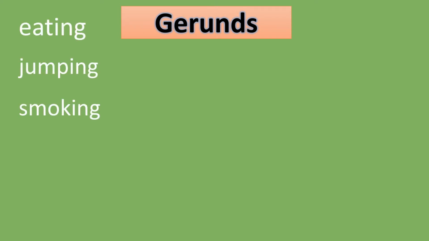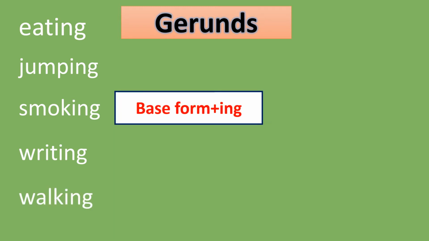Before that, let's observe these words: eating, jumping, smoking, writing, and walking. If you observe these words, each word has base form plus ing. Base form means the first form of the verb or the plain verb. Eat plus ing, jump plus ing, smoke plus ing, write plus ing, walk plus ing. These kind of verbs are called gerunds. Okay, I think you are able to identify the form of the gerund.